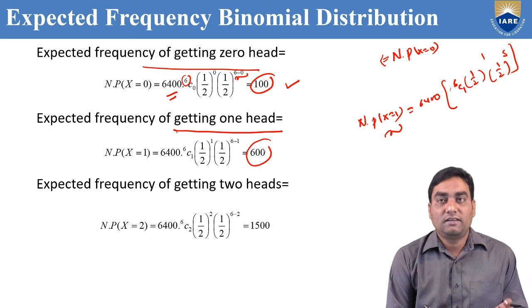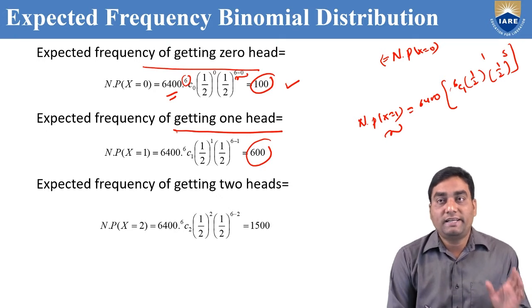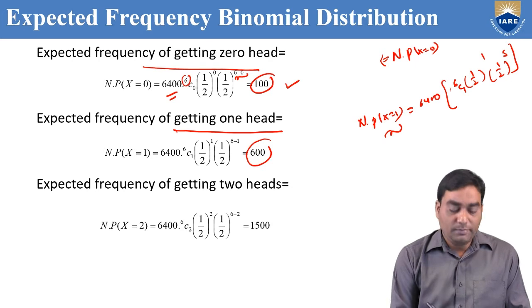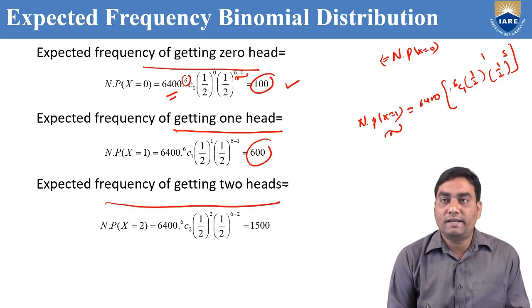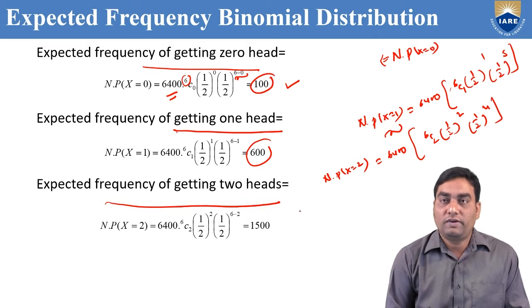That means out of 6,400 times, 600 times we are going to get 1 head. Similarly, you can find the expected frequency of getting 2 heads, that means N into P of X equal to 2, where capital N is 6,400, 6C2, 1 by 2 whole square, 1 by 2 whole power 4. We get 1500 times.